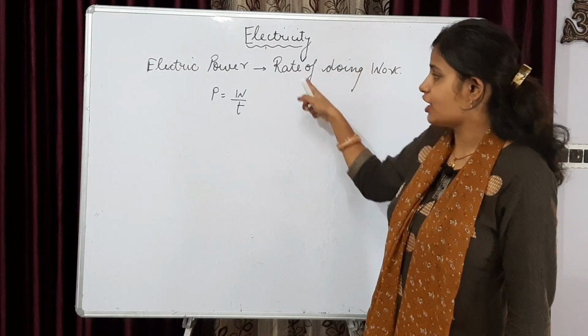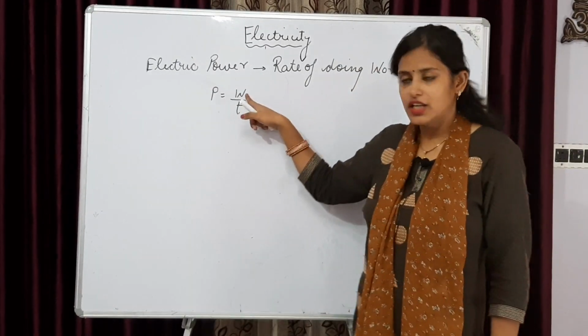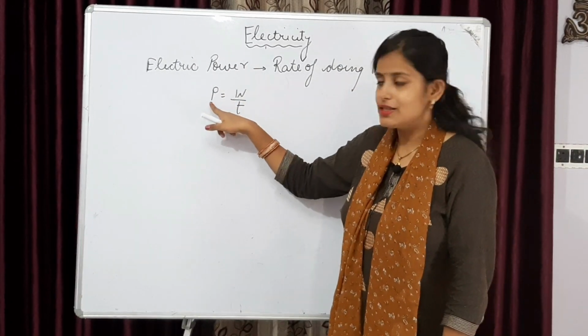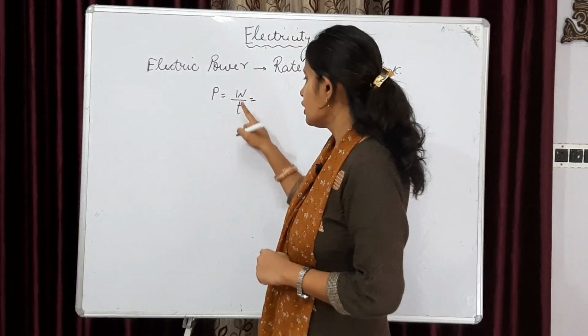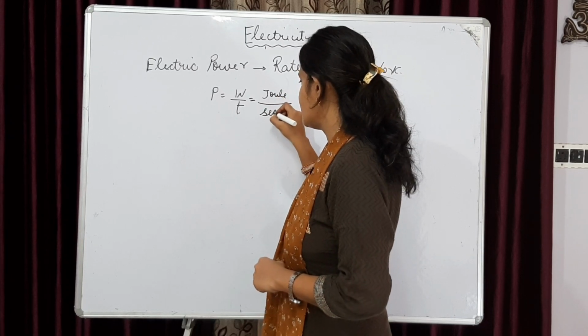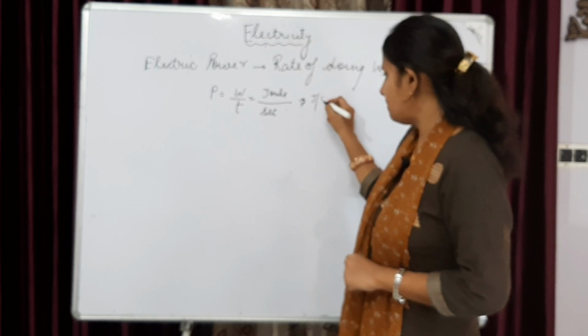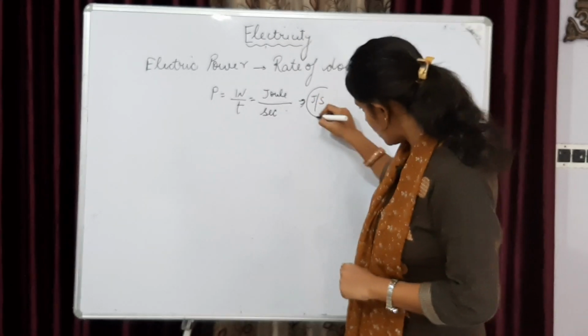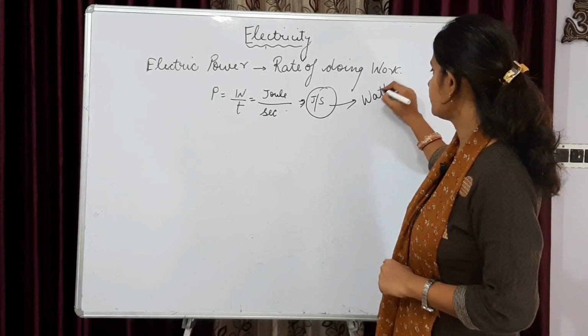Rate आपको बताया था, rate means divided by time, so work divided by time of doing work is known as power. Let's derive the SI unit of power. Work's unit is joule and time is expressed in seconds. That is joule per second, जिसको हम combine करके we used to say as watt.